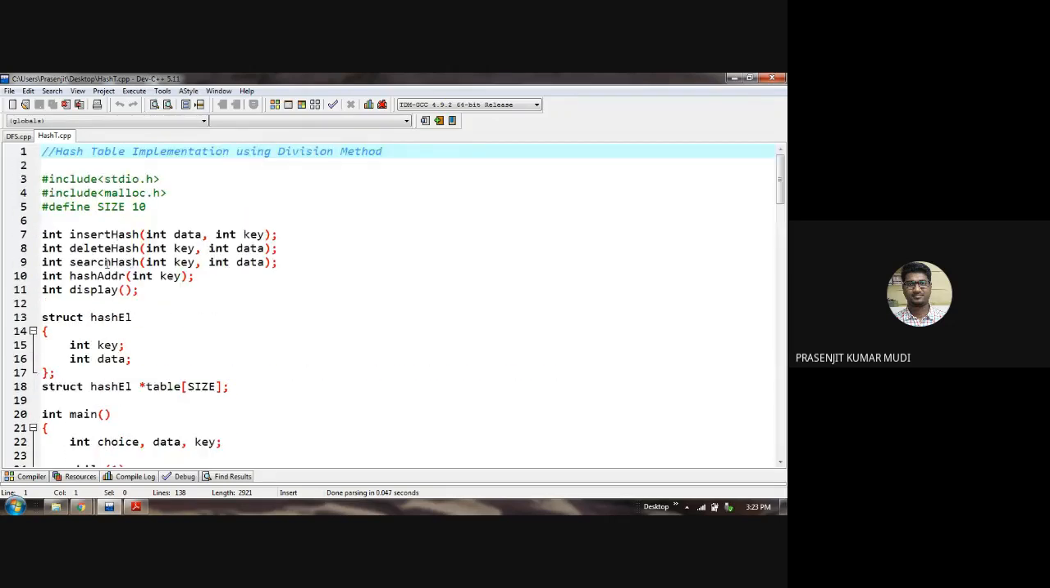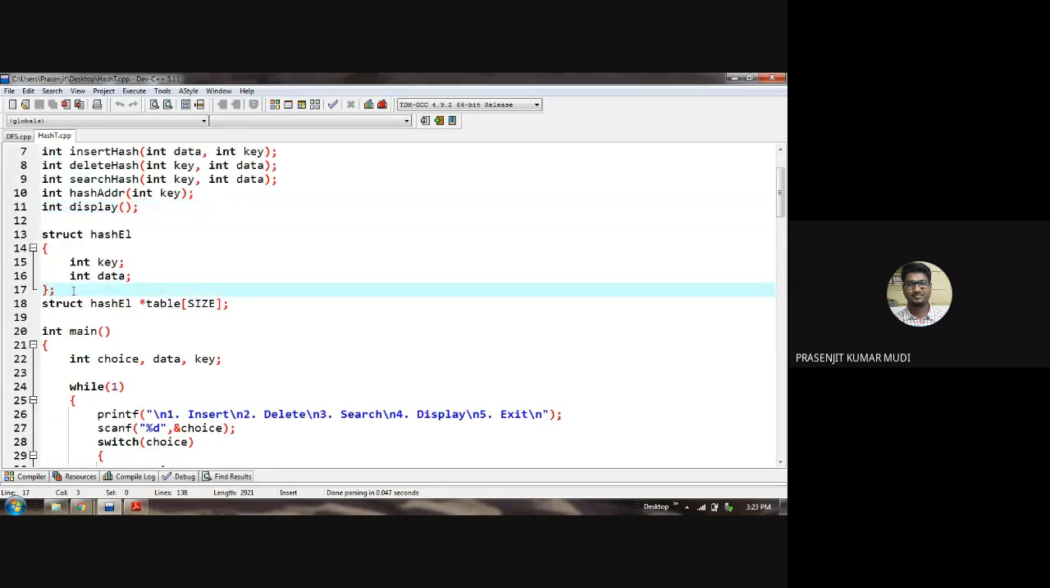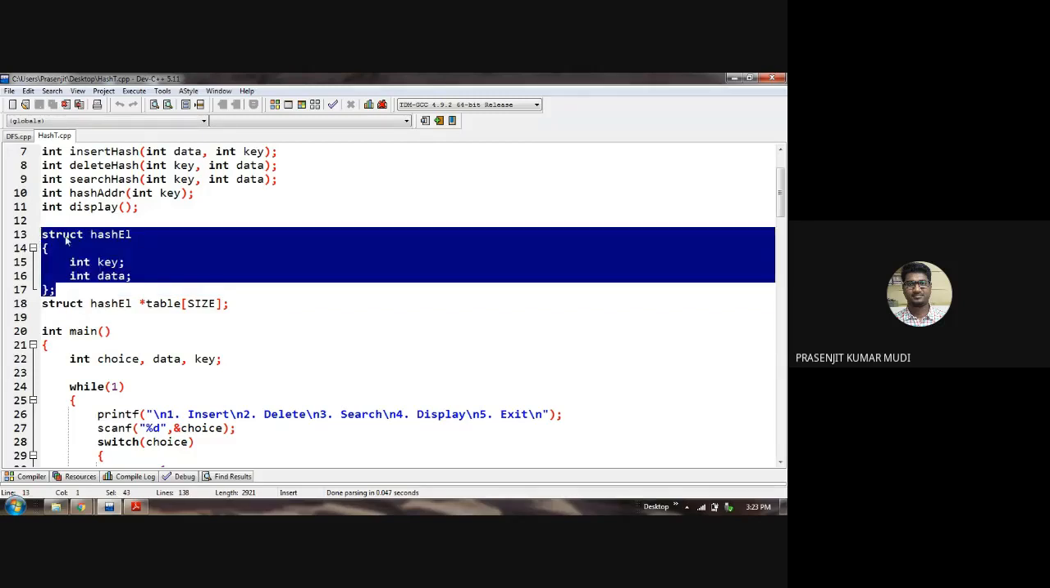So, hash table implementation using the division method. The operations performed here are insertion of a new node, deletion of a node from the hash, and searching of a node in the hash. Another function defined here is hash addr, which generates the hash key, or hash address, or hash value.